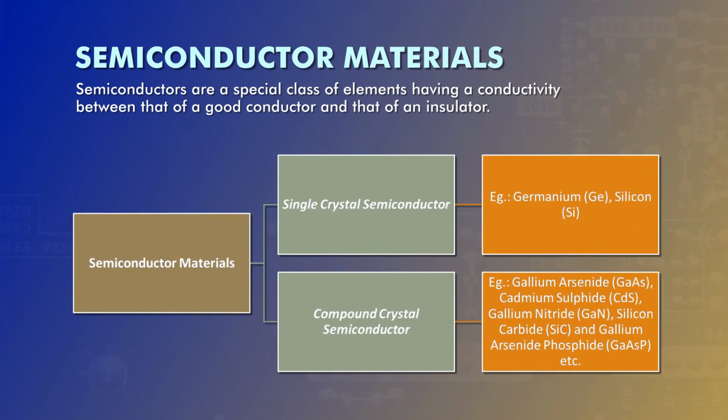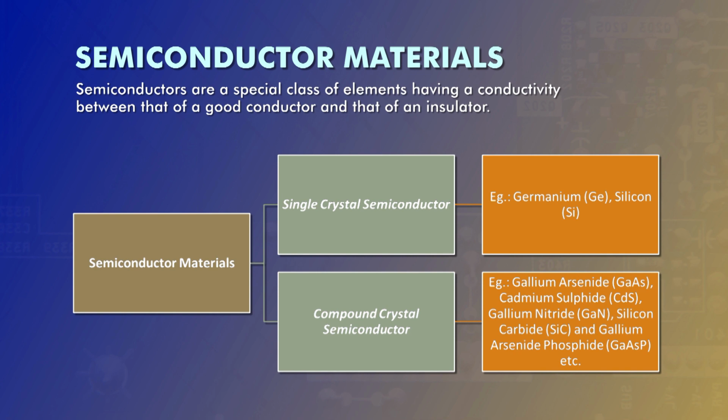So, semiconductors are single crystal and compound crystal structures. Examples of single crystal semiconductors are germanium and silicon, whereas examples of compound crystal semiconductors are gallium arsenide, cadmium sulfide, gallium nitride, silicon carbide, and gallium arsenide phosphide.